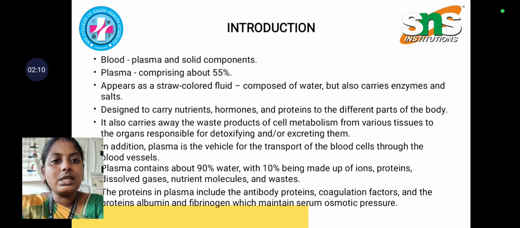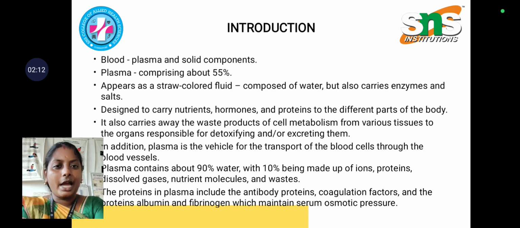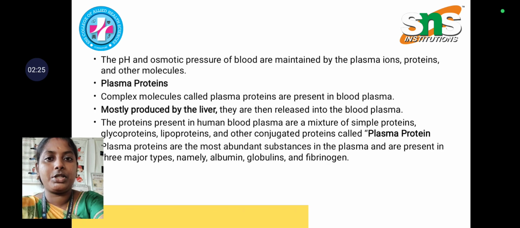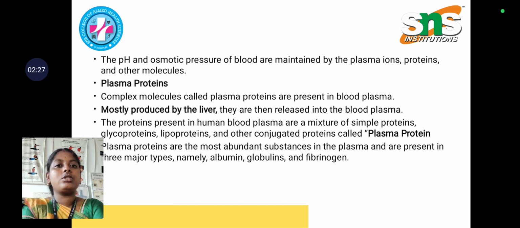And the proteins in plasma include the antibody proteins, coagulation factors, and the proteins albumin, fibrinogen, and globulin, which are mainly used to maintain the serum osmotic pressure. The pH and osmotic pressure of blood are mainly maintained by the plasma ions, plasma proteins, and other molecules. These are complex molecules present in blood plasma, mostly produced by our liver, which are then released into the blood plasma.